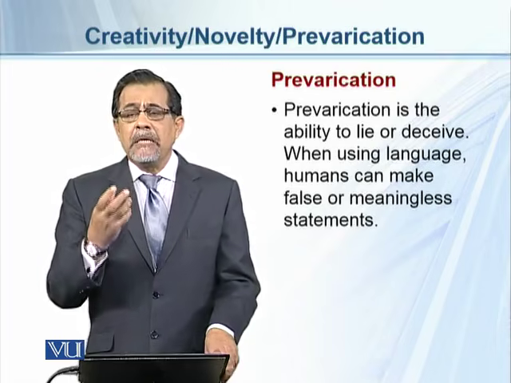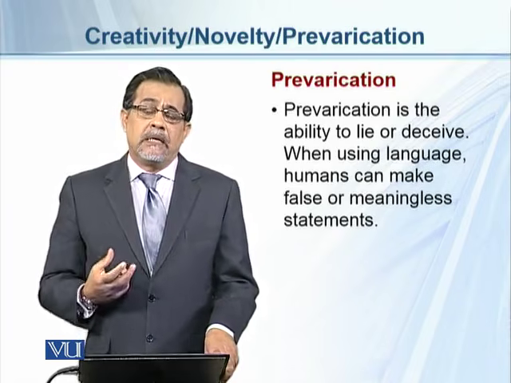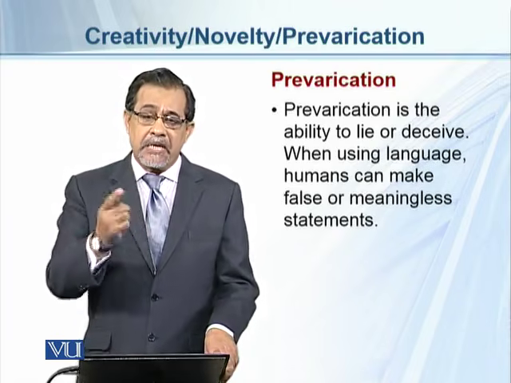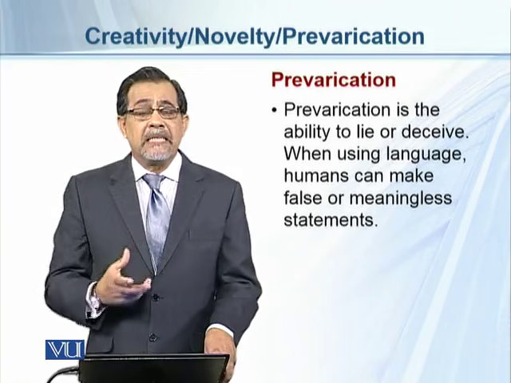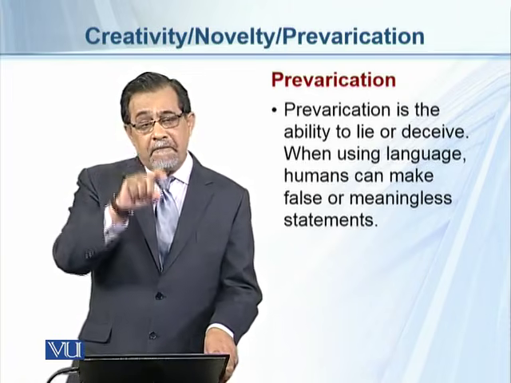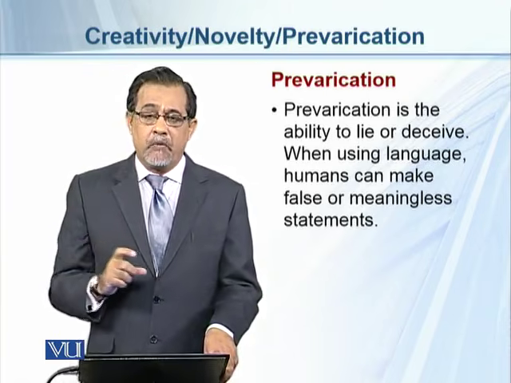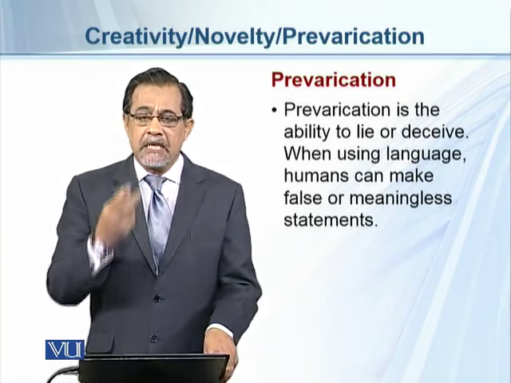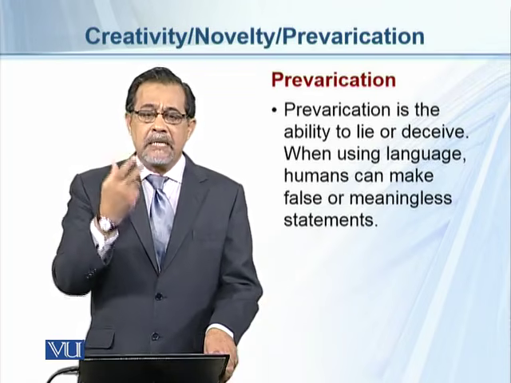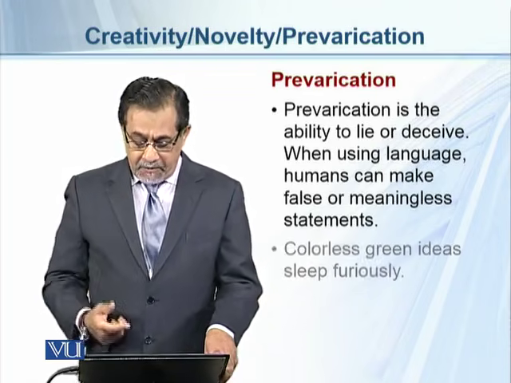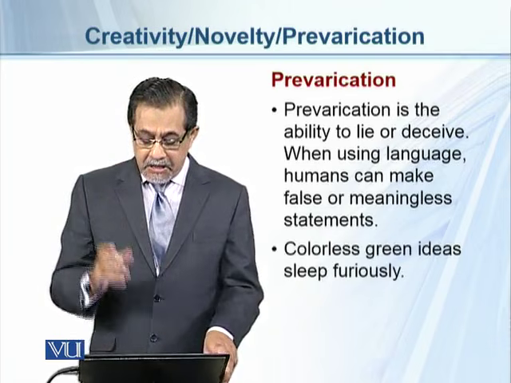But sometimes we make certain utterances, certain sentences, which are meaningless. Every word has a meaning, but when we take them into a stretch of words and put them into a sentence, we find this sentence is meaningless. For example, colorless green ideas sleep furiously.